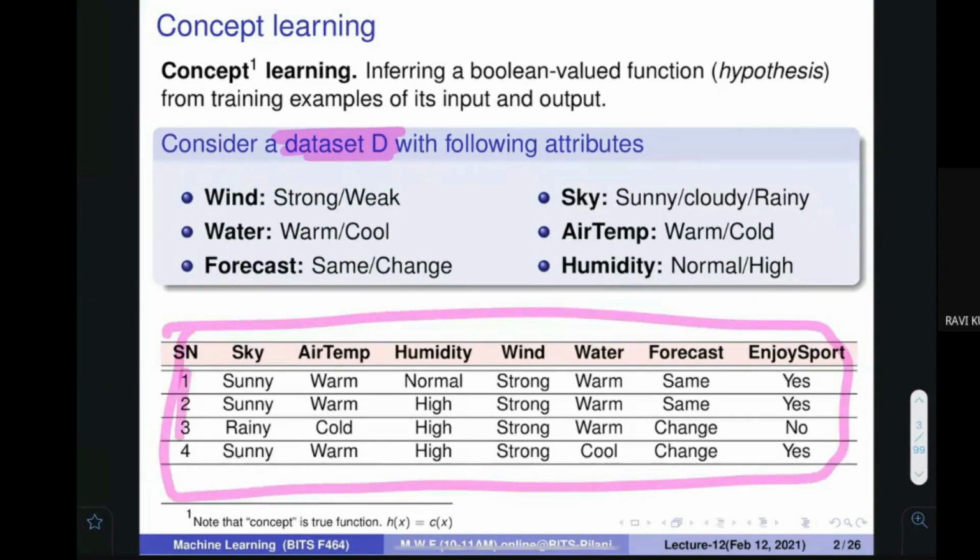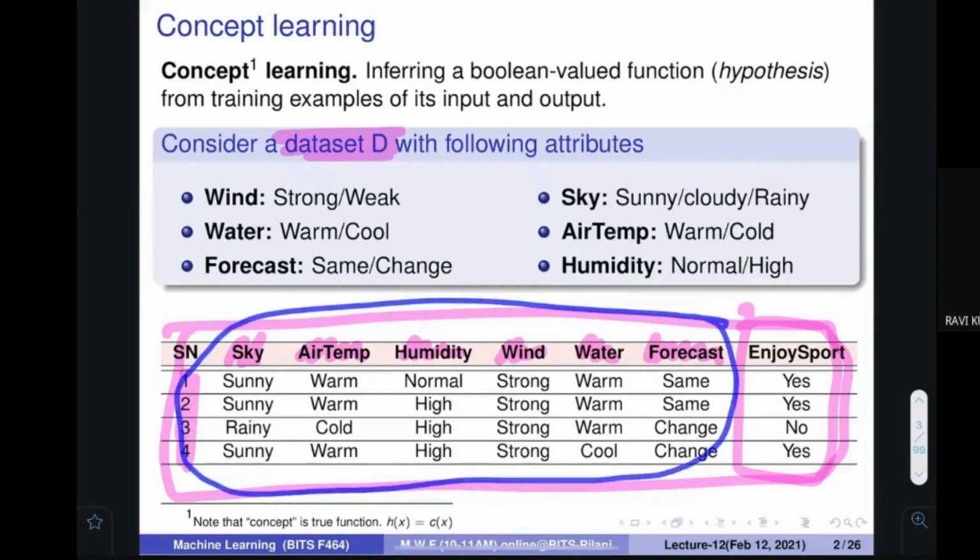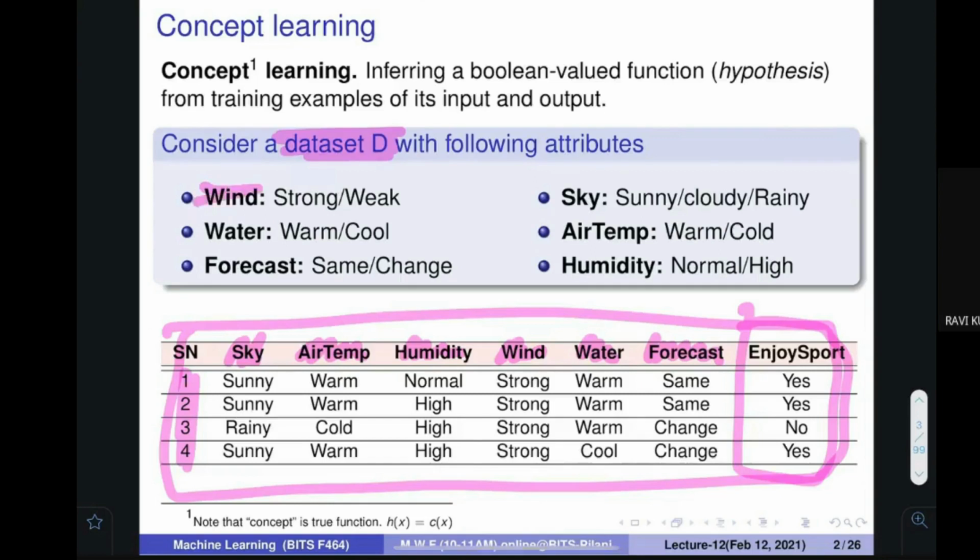How many tuples are there? 4 tuples. Only 4 examples are there. So what are the attributes? Sky is an attribute, air temperature is an attribute, humidity is an attribute, wind is an attribute, water is an attribute, forecast is an attribute, and then there is a target attribute, that is enjoy sports. In terms of database properties, these things are attributes.